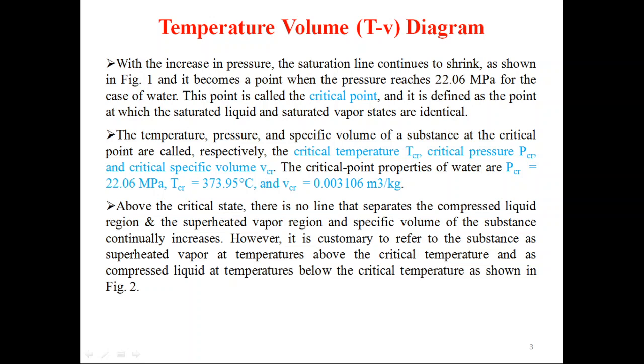Above the critical state, there is no line that separates the compressed liquid region and the superheated vapor region, and specific volume of the substance continually increases. However, it is customary to refer to the substance as the superheated vapor at temperature above critical temperature and as compressed liquid at temperature below the critical temperature as shown in figure 2.